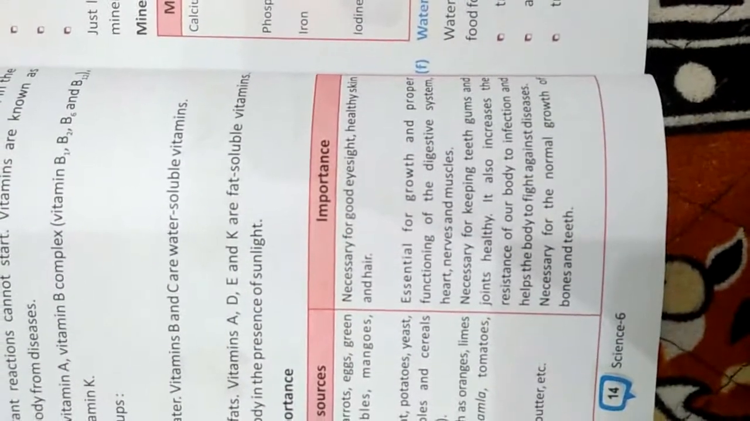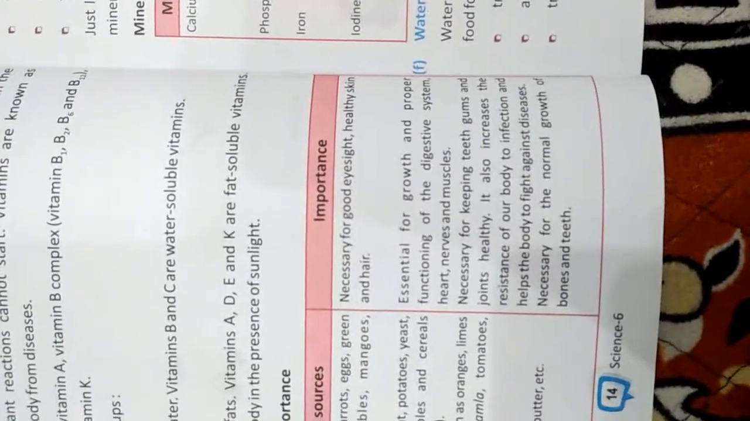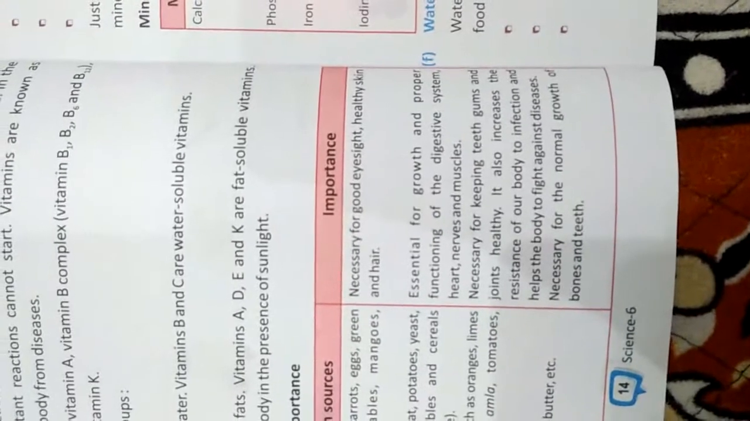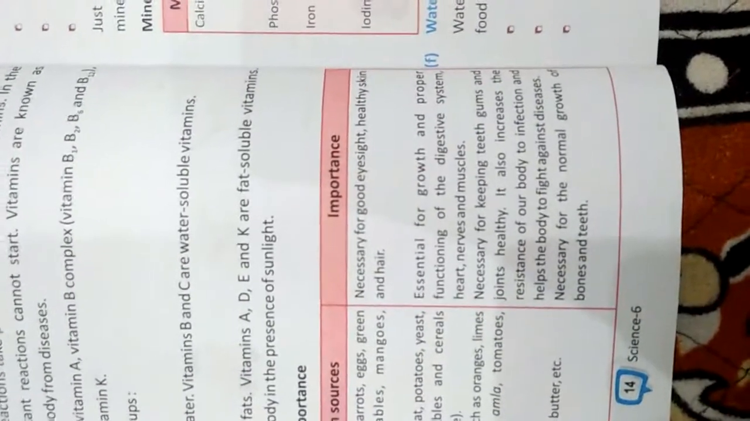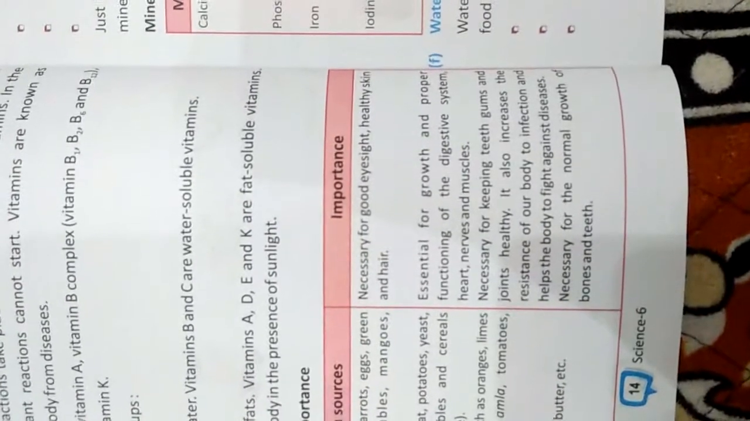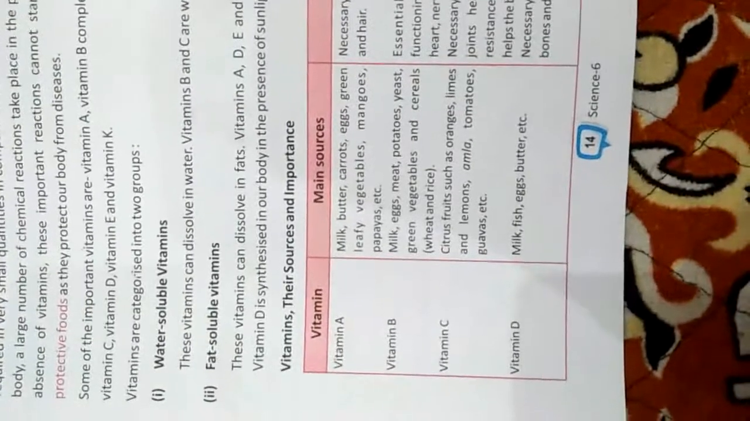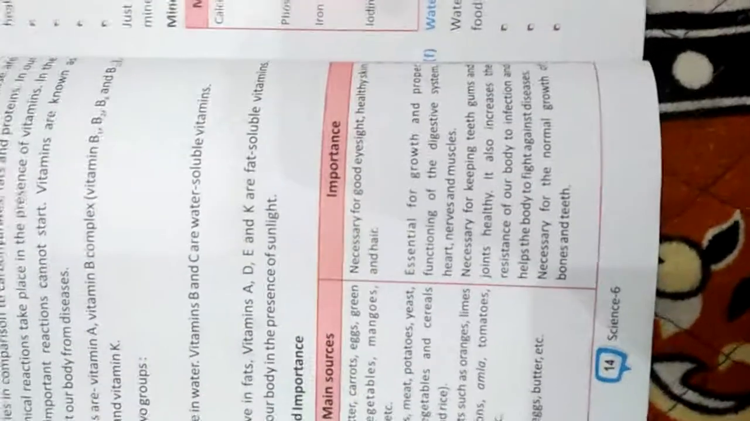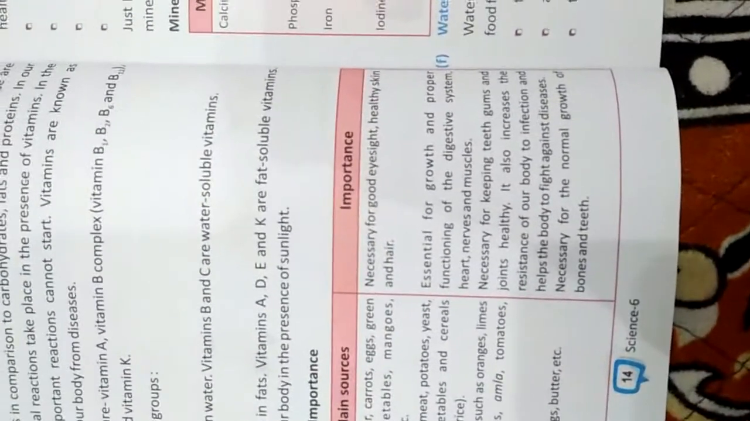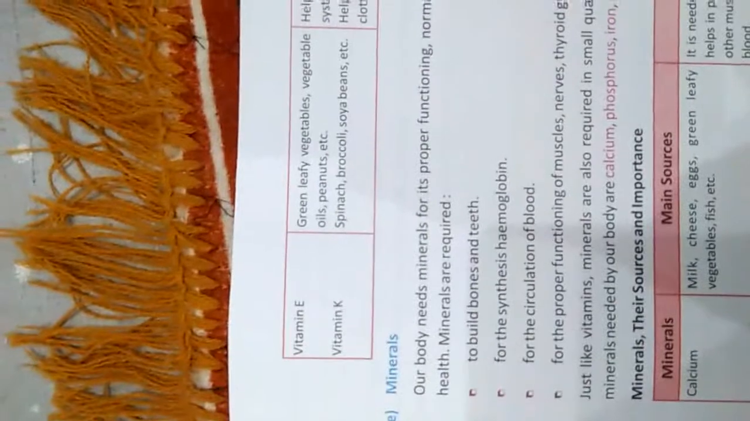It also increases the resistance of our body, protects us from infectious diseases and helps our body to fight against these diseases. Then the next vitamin is vitamin D, which we get from milk, fish, eggs and butter. These vitamins are necessary for the normal growth of the bones and teeth, which we have discussed earlier.